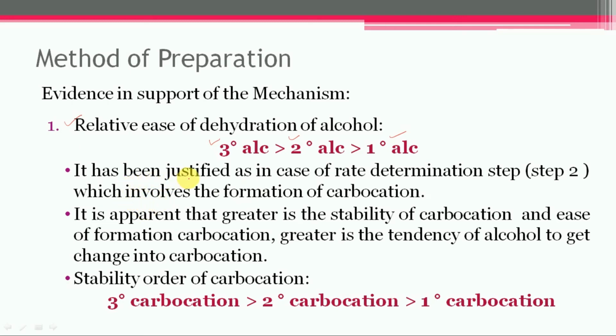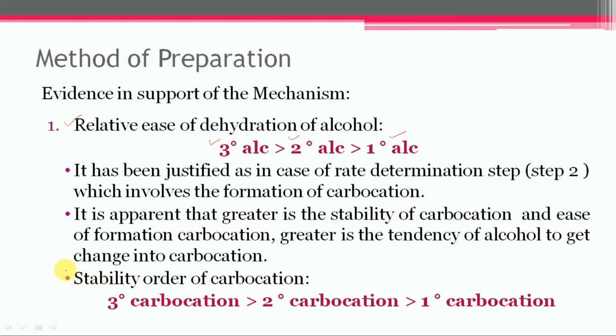It is justified as the rate determining step, step number 2, involves the formation of a carbocation. And it is apparent that the greater the stability and ease of formation of the carbocation, the greater is the tendency of the alcohol to change into a carbocation and finally into an alkene.